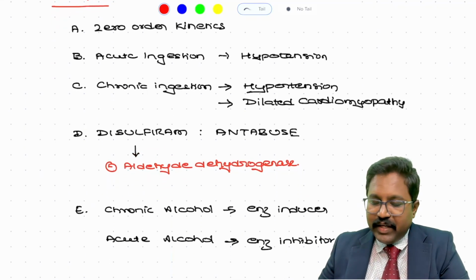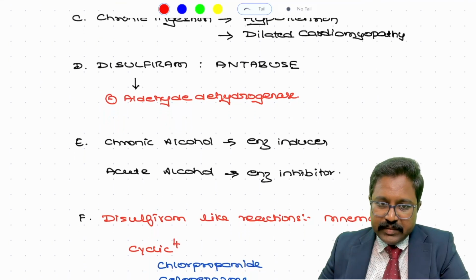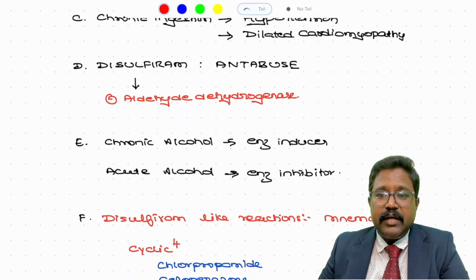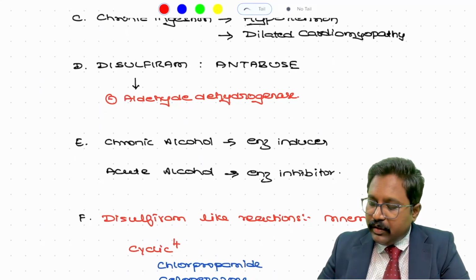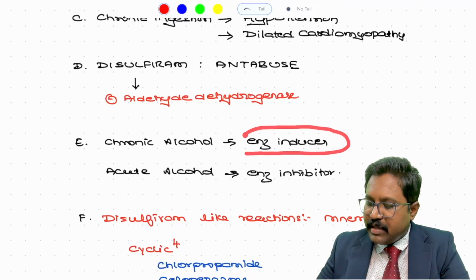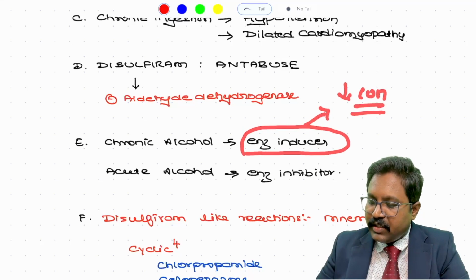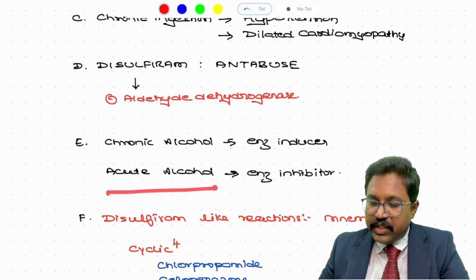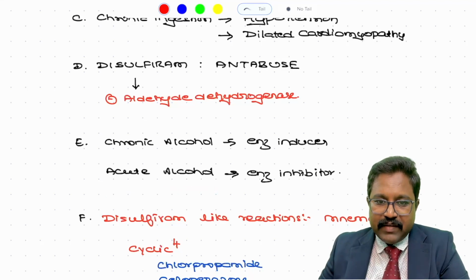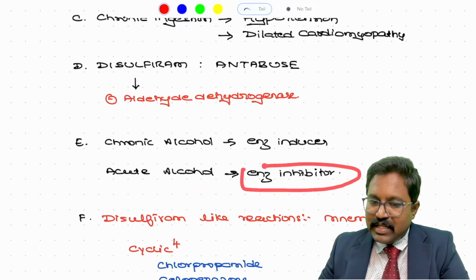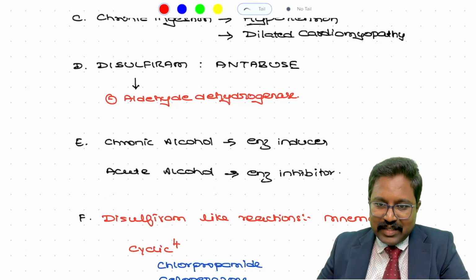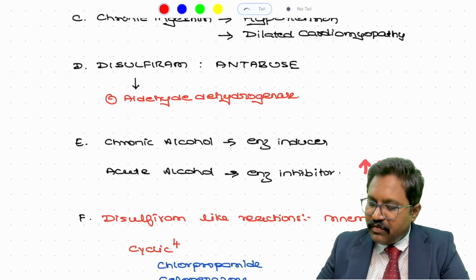Apart from that, a very important thing you should remember is what happens to the enzymes with acute and chronic alcohol intake. Chronic alcohol intake will lead to enzyme induction, which may decrease the concentration of other drugs. If there is acute alcohol ingestion, it will inhibit the enzyme activity, and if some other drug is administered along with the alcohol, this will lead to an increase in the concentration of the drug.